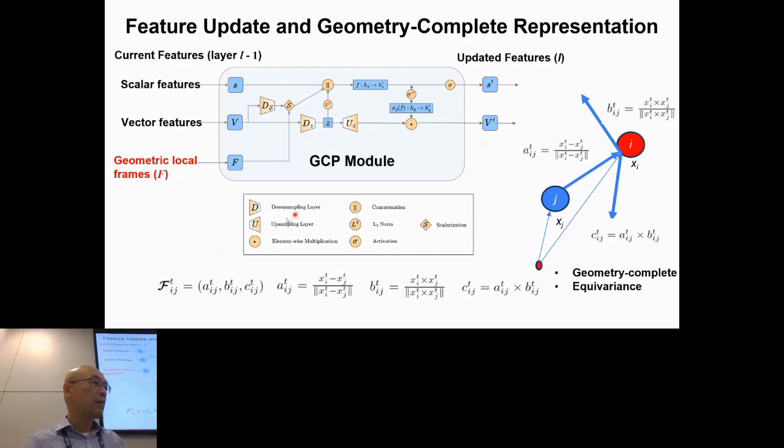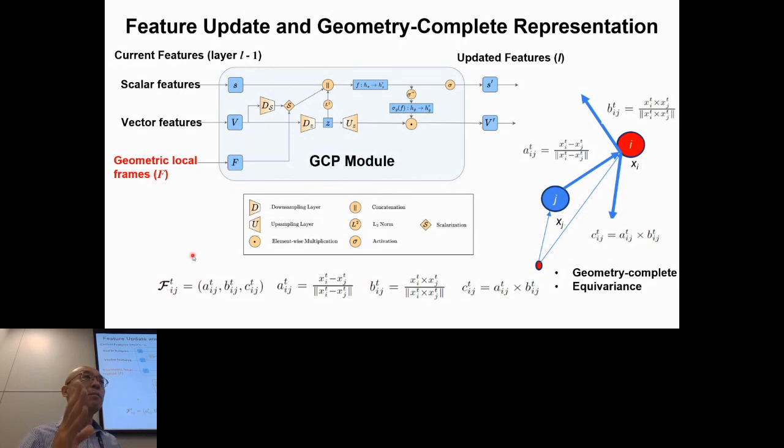I'm not going to get into details, but just know you have input features and you get higher level output features. But I'm going to describe a key piece of information that distinguishes this method from other graph neural network methods in the field, which is using a geometrical local frame.